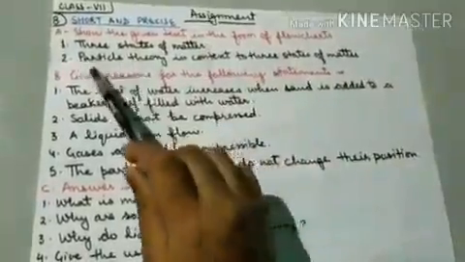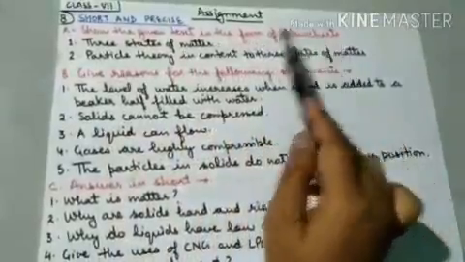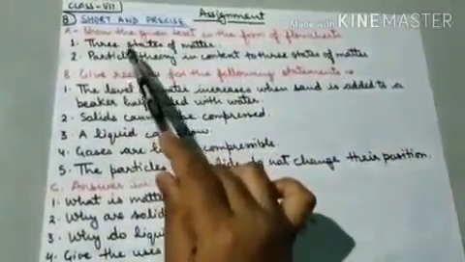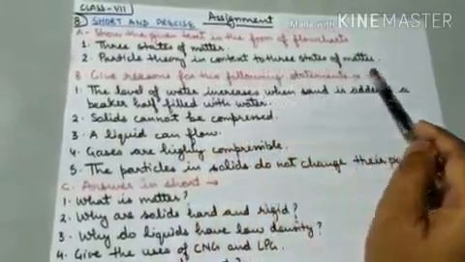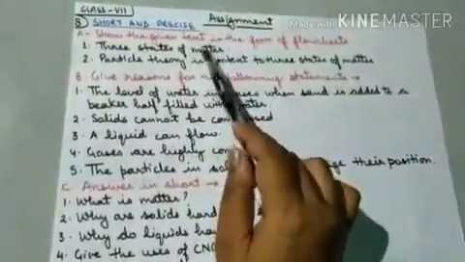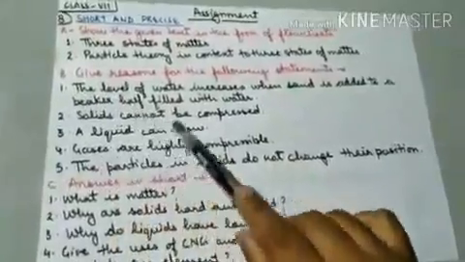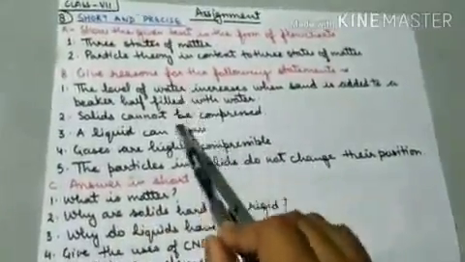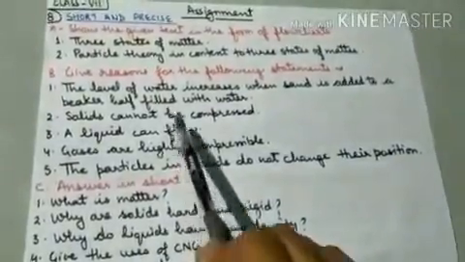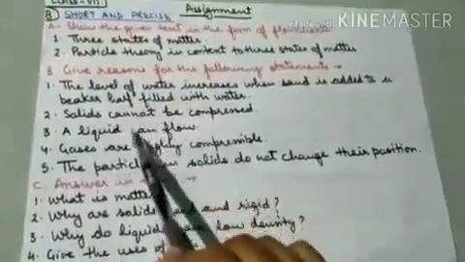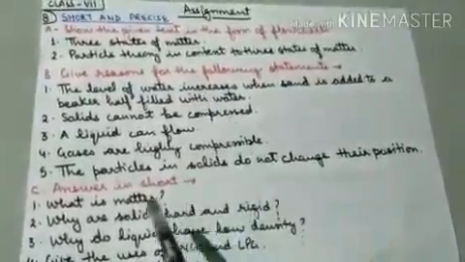Now next is short and precise. This A part is show the given text in the form of a flowchart. So these are 2 questions: 3 states of matter, and particle theory in context to the 3 states of matter. For both these 2 questions you have to make the flowchart. Now B is give reasons for the following statements. These are 5 give reasons. A few I have done in the previous video also, and the rest of the give reasons you have to find. This all work you have to do in the copy.